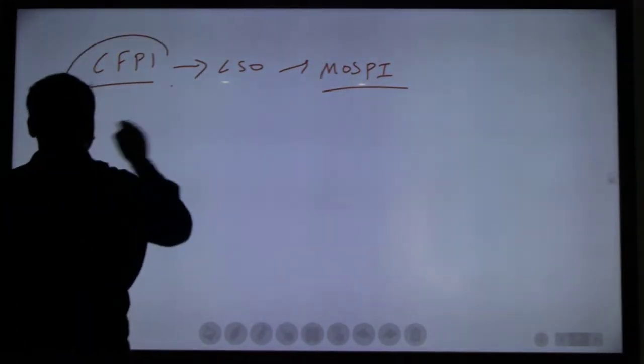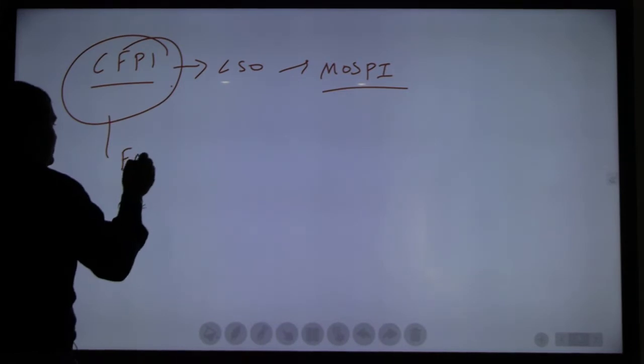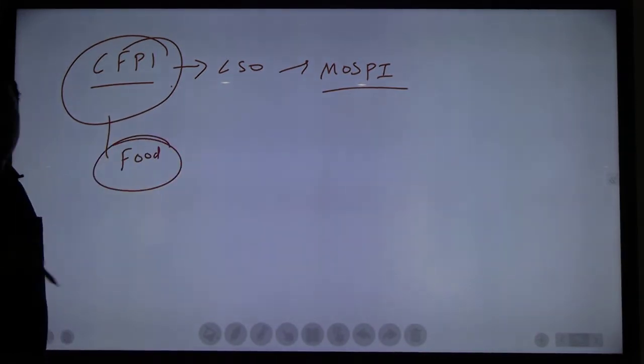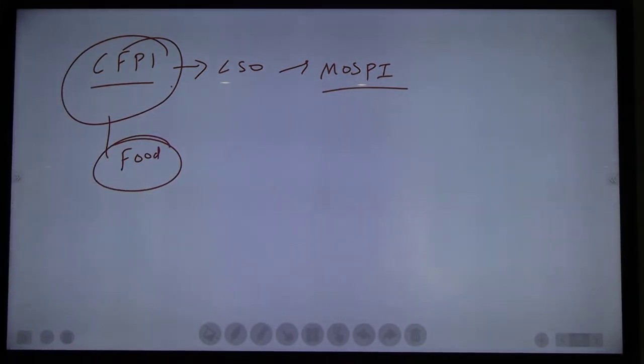But what is the difference? This index calculates the inflation only on food products. It provides the inflation rate of only food. WPI covers food, non-food, fuel, electricity, and other things. CPI also covers food and non-food items, others also. But CFPI is only for food. Consumer Food Price Index.